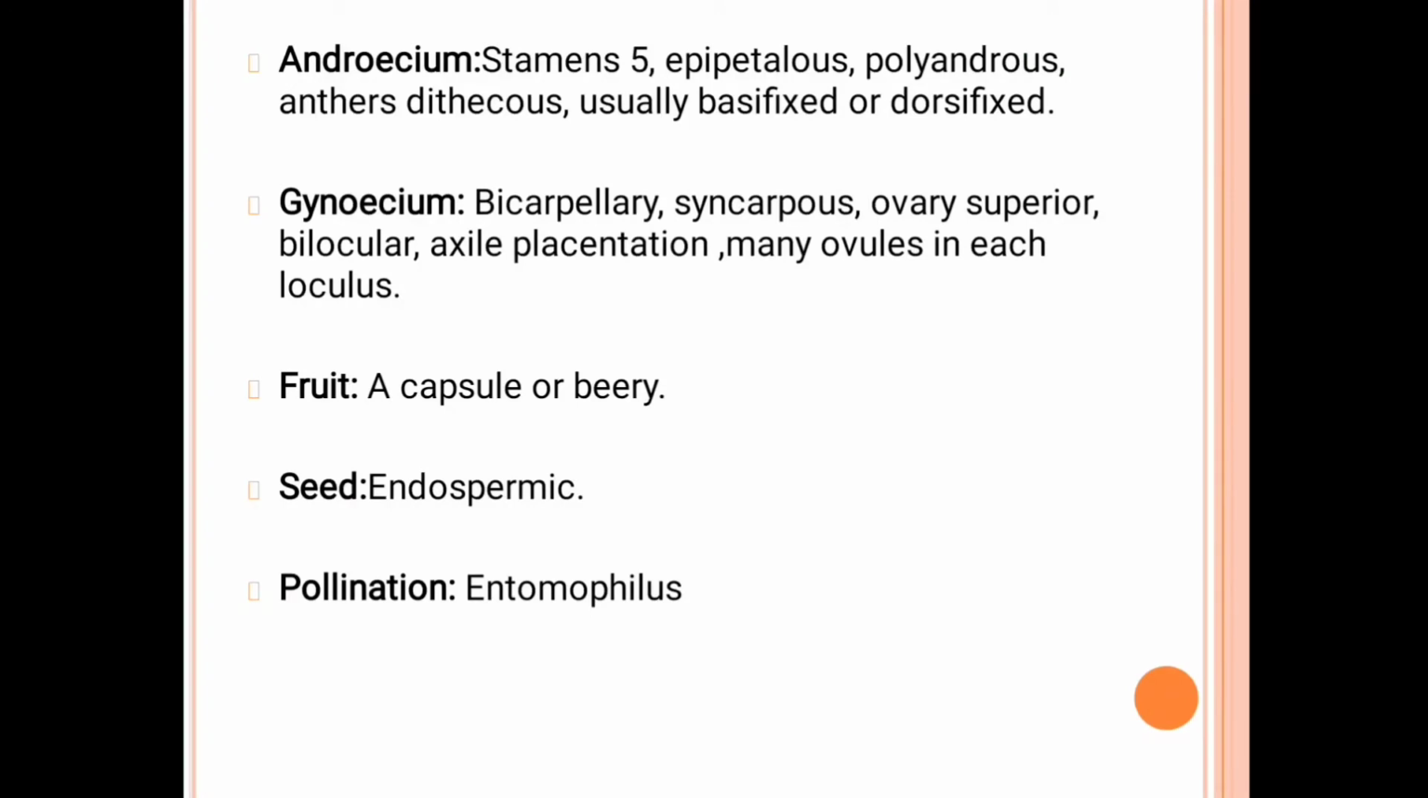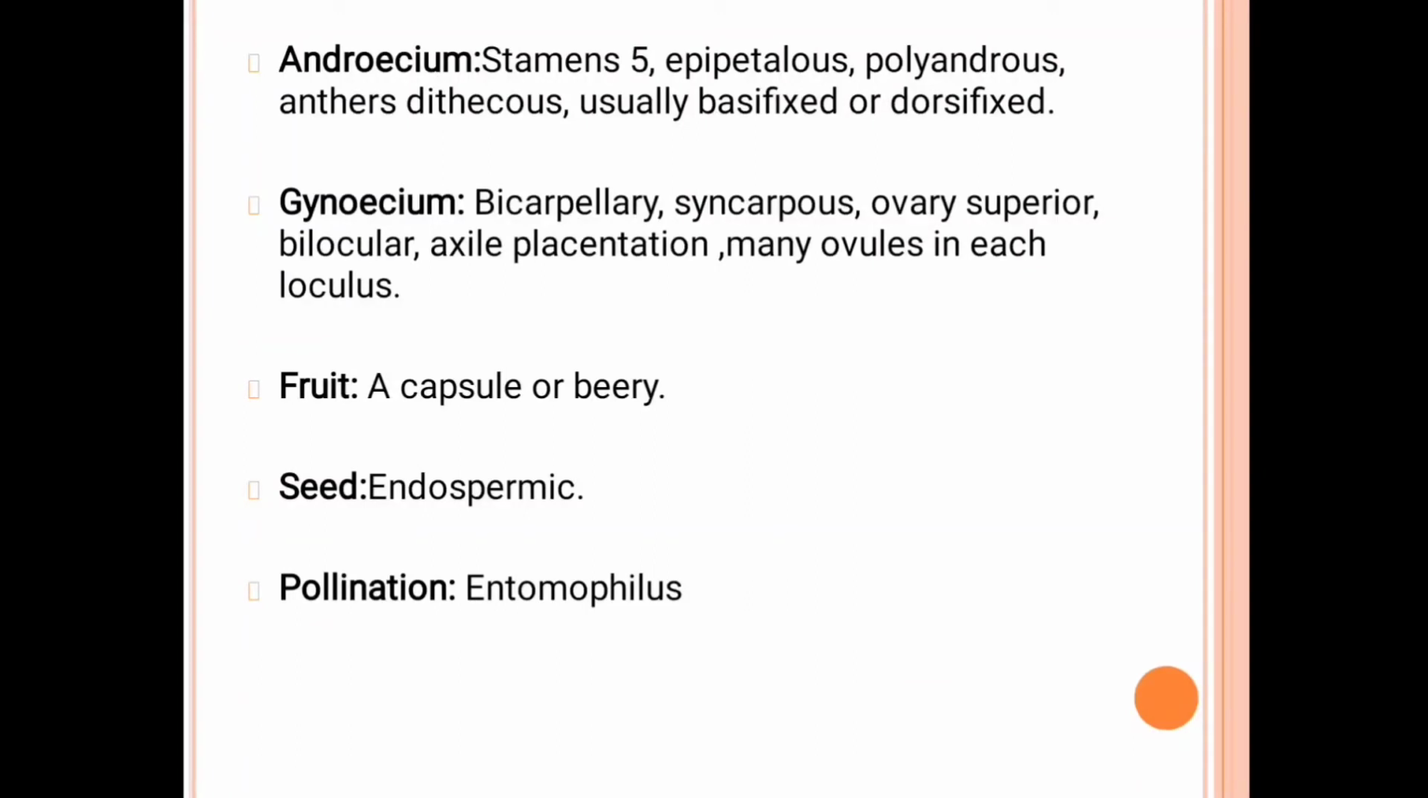Then the next one is the androecium. It means the male portion. In this androecium, the stamens are 5 in number, epipetalous, polyandrous, dithecous, usually basifixed or dorsifixed. Epipetalous means the stamens are attached to the petals. Polyandrous means the stamens are free from each other. The anthers are dithecous, meaning 2 lobes are present. They are usually basifixed, meaning the anther and filament are attached at the base, and dorsifixed means attached at the back.